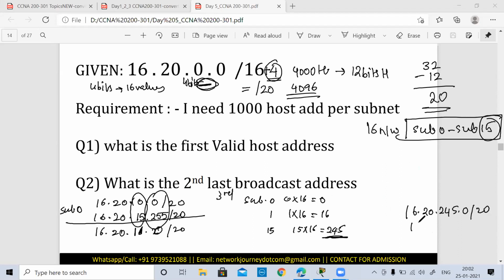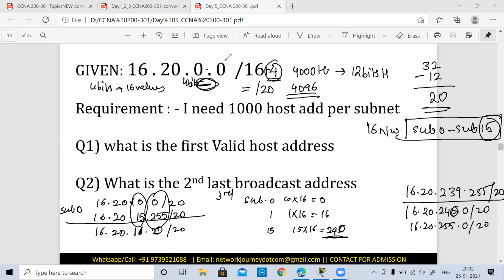16.20.240.0/20 till 16.20.255.0/20. Ma'am, it's 240. Sorry. Yeah. So the last subnet is going to be 16.20.239.255/20. Right. Okay. So it's 239.255.